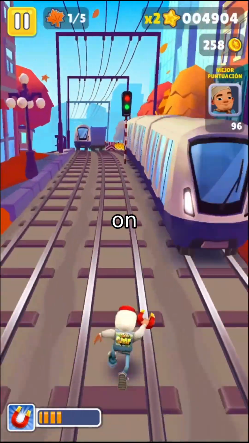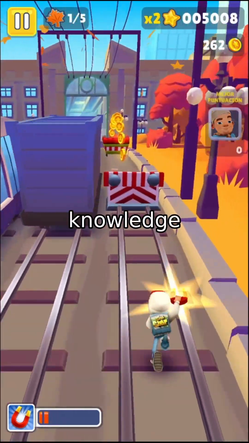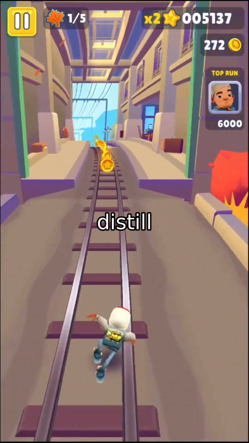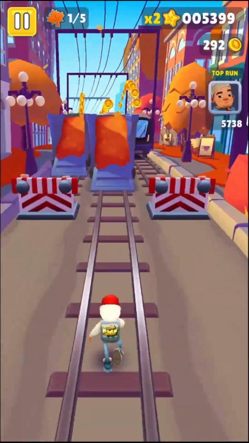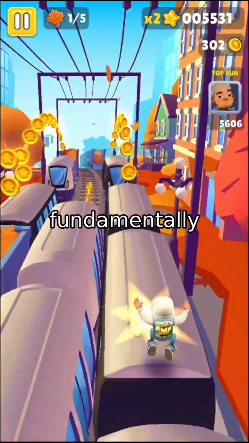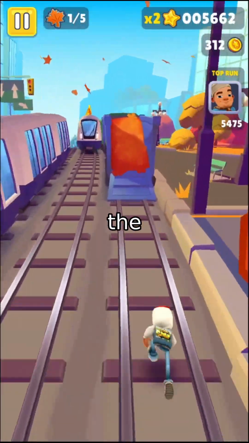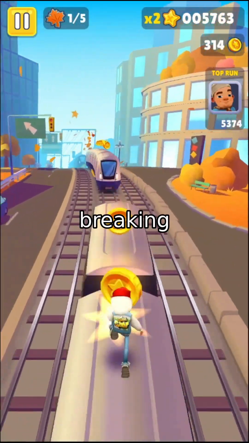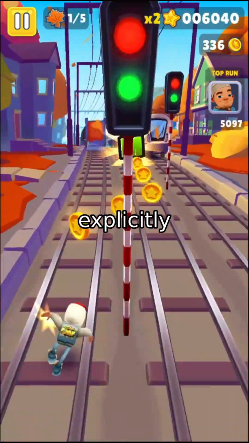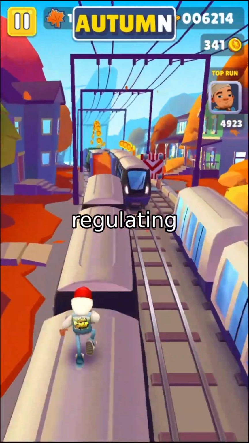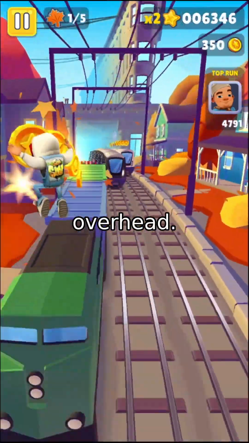Deploying massive vision models on edge devices usually means relying on knowledge distillation. But when you try to distill from a transformer into a CNN, the training process frequently collapses. Why? Because you're forcing two fundamentally different architectural priors to optimize the same space. Today, we're breaking down SPOFA, a new framework that solves heterogeneous knowledge distillation by explicitly decoupling feature geometry and regulating gradient conflicts with near-zero overhead.